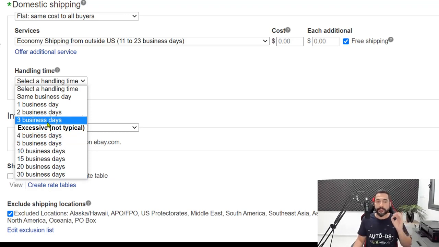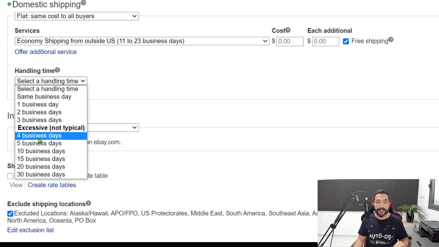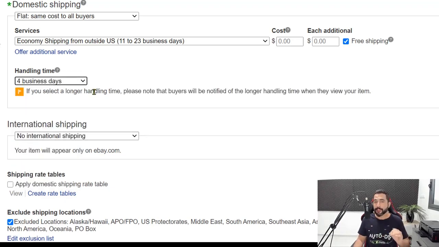Now, if you can do it in 3 or 2 or 1, that is great. But first, try out those sellers, see which ones can really ship out their items in under 4 business days, and then create a separate shipping policy for those fast sellers. Until then, use 4 business days and adjust that as you go along.